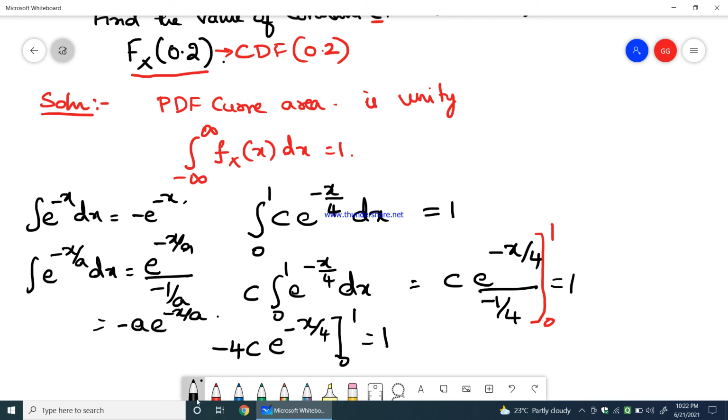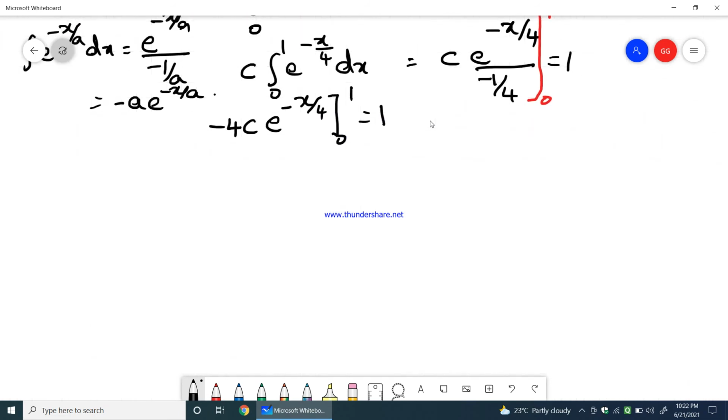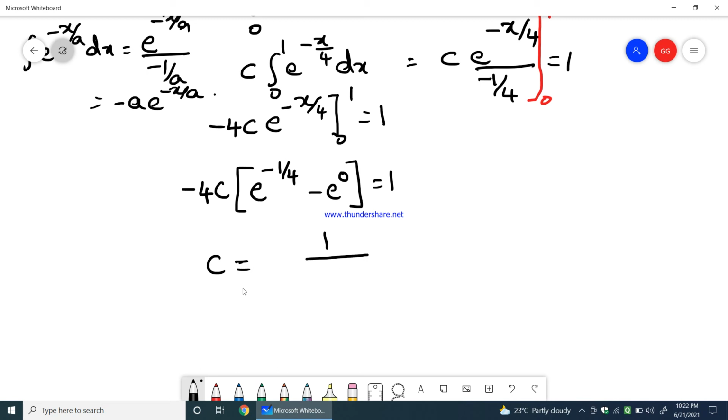So therefore minus 4c multiplied by e power minus 1 by 4 minus e power 0, which is equal to 1. Therefore c would be equal to 1 divided by minus 4 into e power minus 1 by 4 minus e power 0, which is 1.